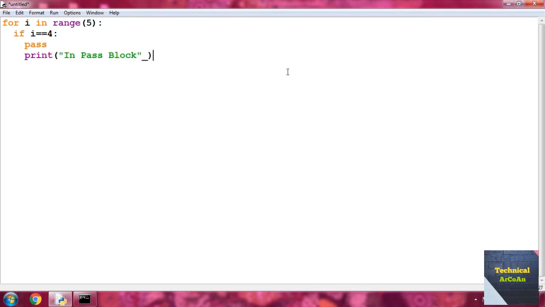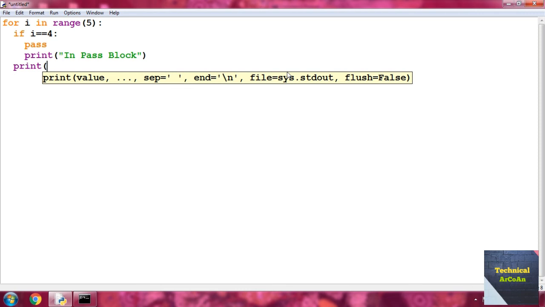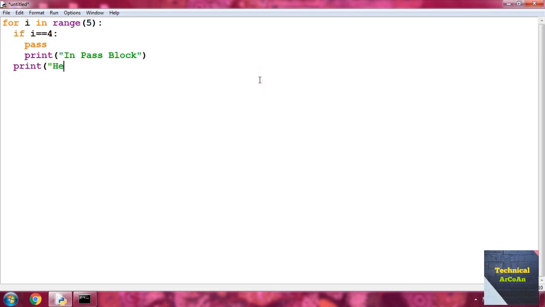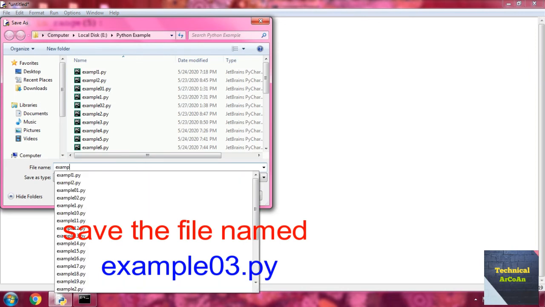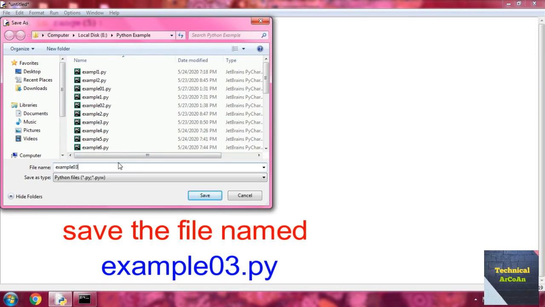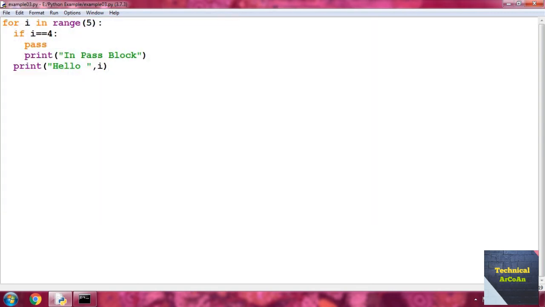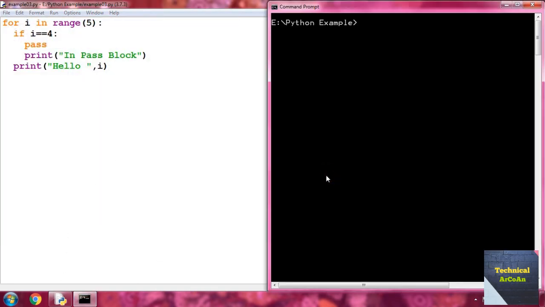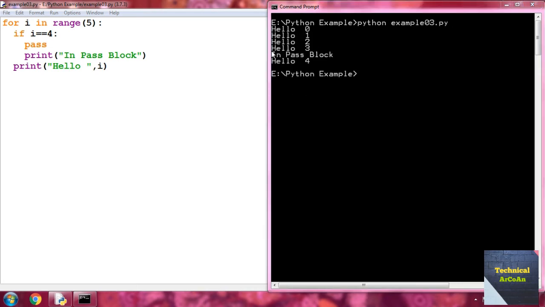After closing the parenthesis, for the print statement of the for loop, put here "hello " with a space, double quote, and provide i. Now save the file, put the name example03.py, go to the prompt and write python example03.py. So we got this result.